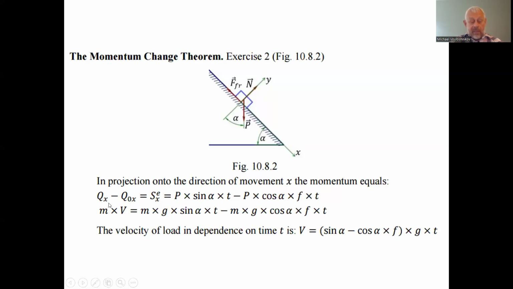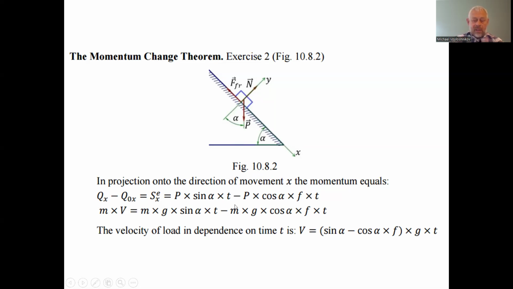We can consider this in the projections on the abscissa axis. The momentum at the initial time moment was equal to 0, because the load was in the state of rest. So we have the momentum only by the action of the forces, in projections on the abscissa axis, of all forces acting on this load moving on the inclined surface.